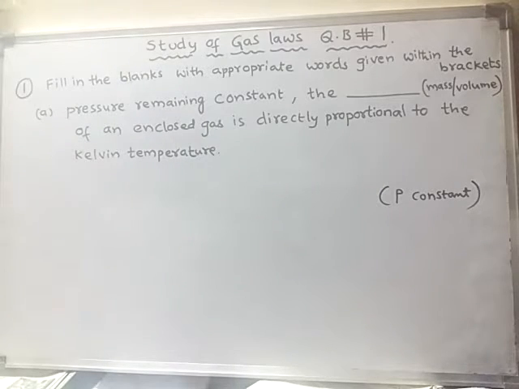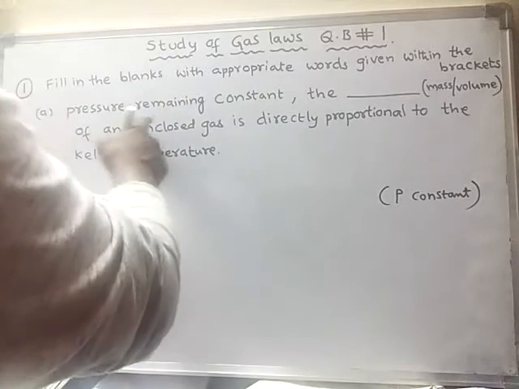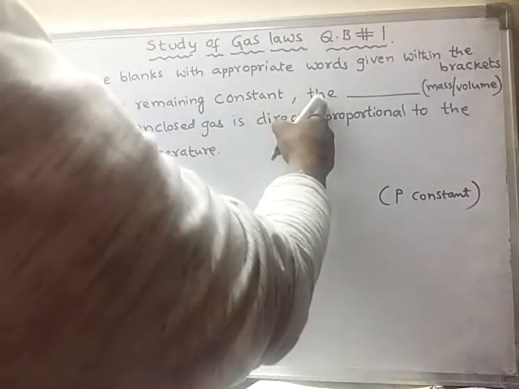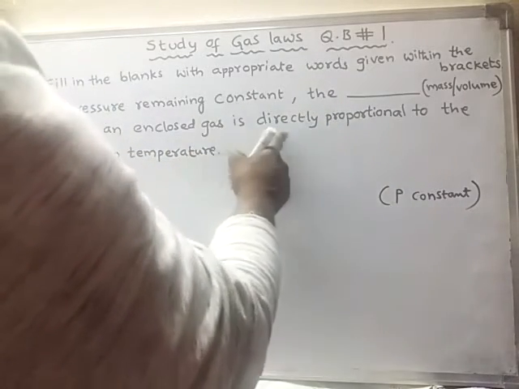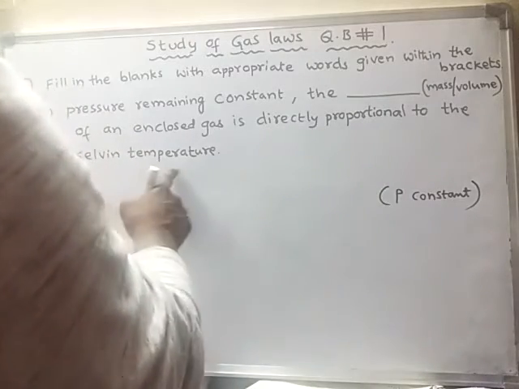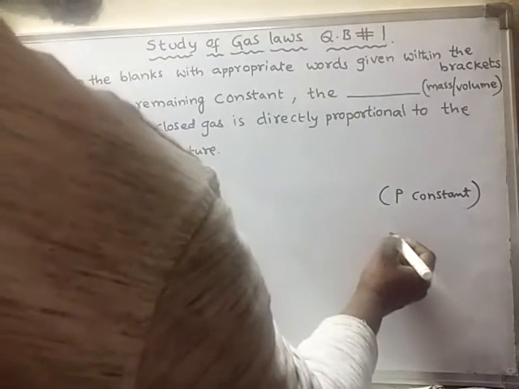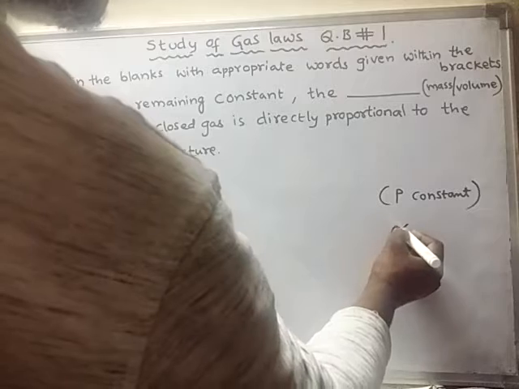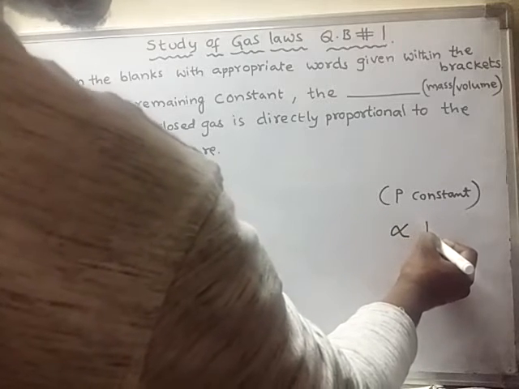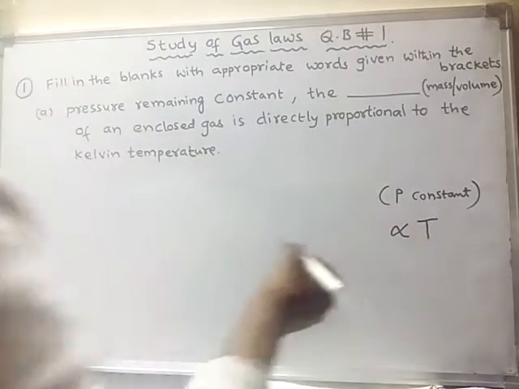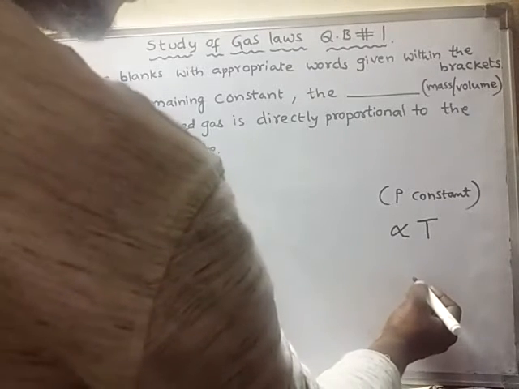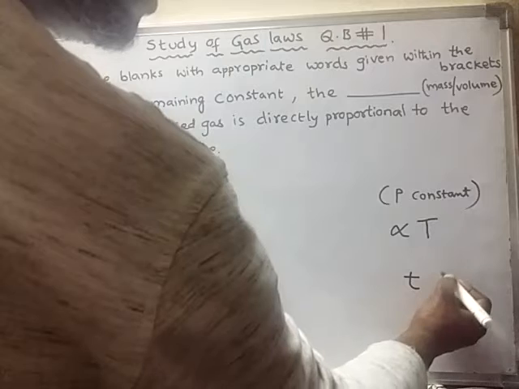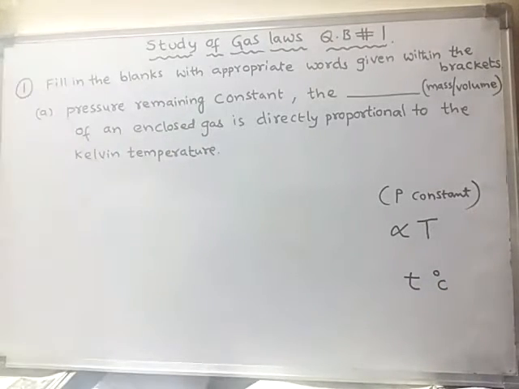So here, pressure remaining constant, the dash of an enclosed gas is directly proportional to the Kelvin temperature. Kelvin temperature means we have to write a capital T. If you write a small t, it indicates degree centigrade temperature.